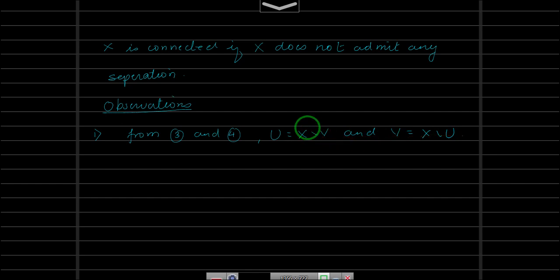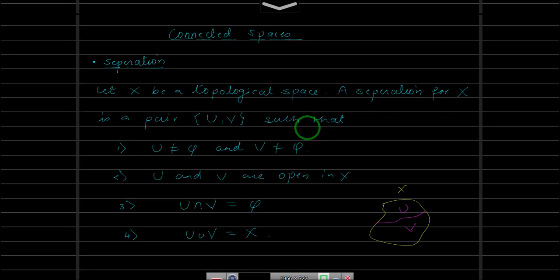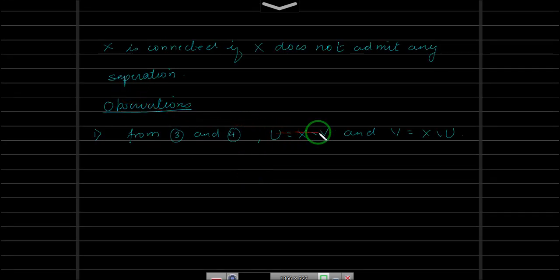Okay, then again coming back to the definition of separation. If U and V are a separation for X, that means both U and V are open in X. Now from this point, if V is open, then its complement is closed. That means U is closed. Let us put that as a second point.